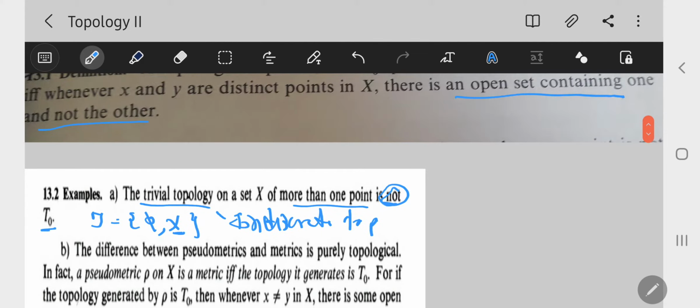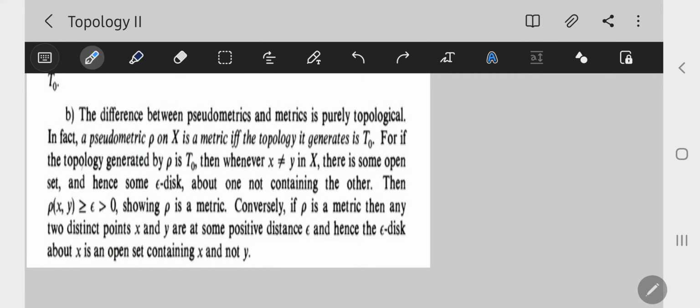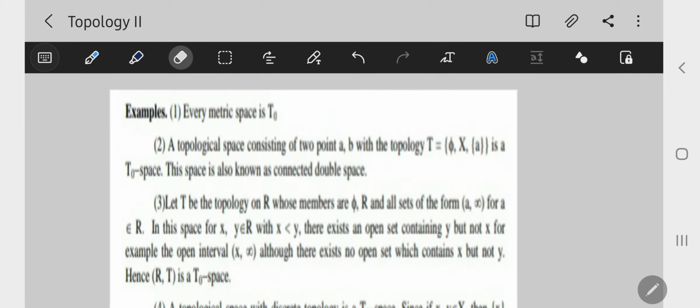Again, for example, a discrete topological space is a T0 space. Now the difference between pseudometric and metric is purely topological. In fact, a pseudometric rho on X is a metric if and only if the topology it generates is T0. Now some examples again. Every metric space is a T0 space.